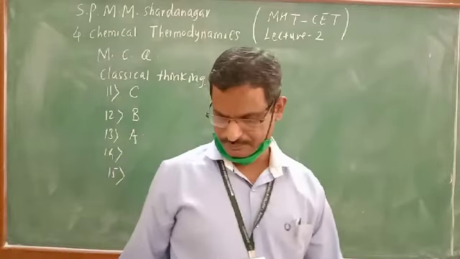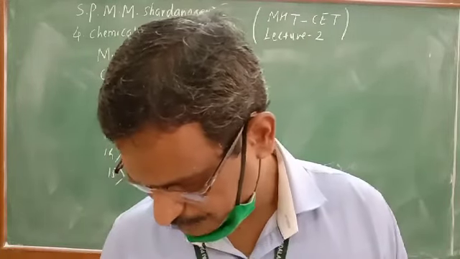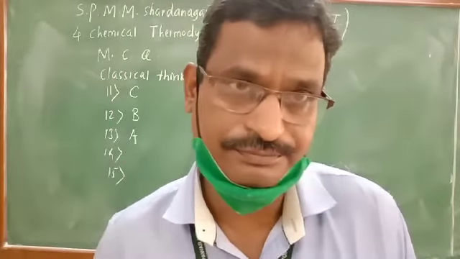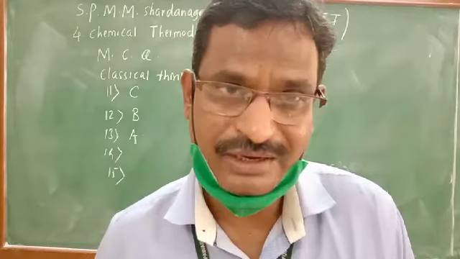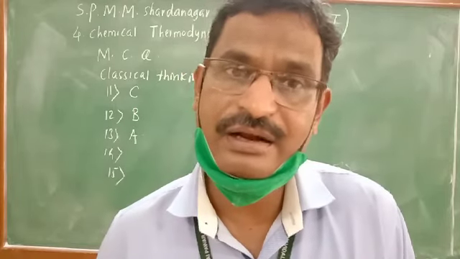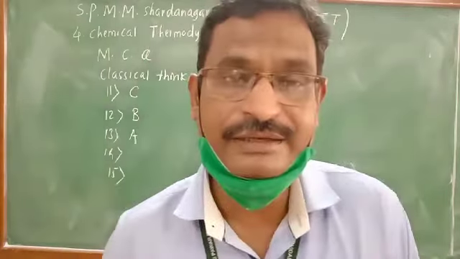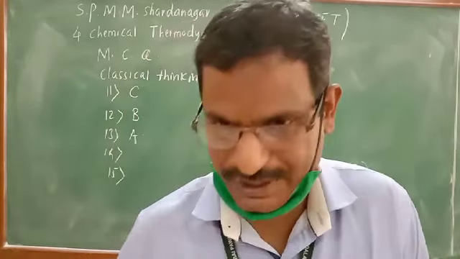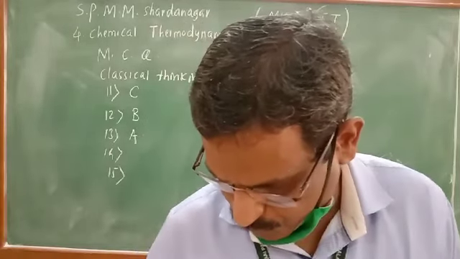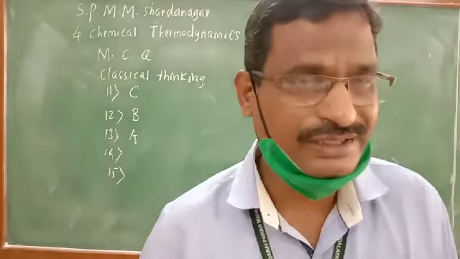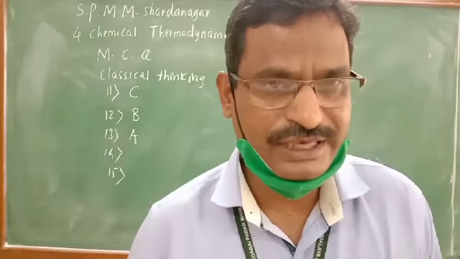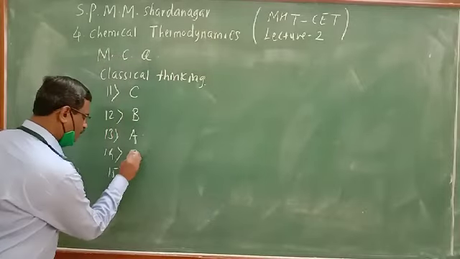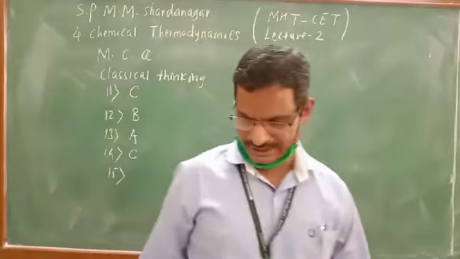State function. Now question number 14. In an isothermal expansion of gas, isothermal means carried out at constant temperature and constant internal energy. So change in internal energy and change in temperature is 0. Here 4 options: delta P 0, delta V 0, delta U 0, delta W 0. So what is 0 in this process? Isothermal process, delta U is 0. So option C. For question number 14, option C is correct.